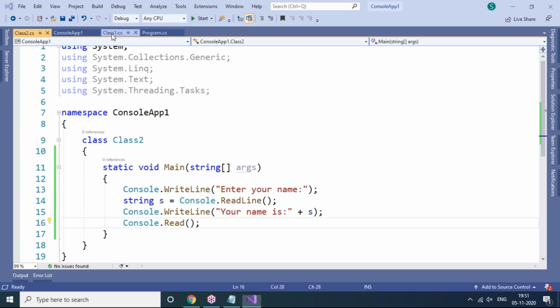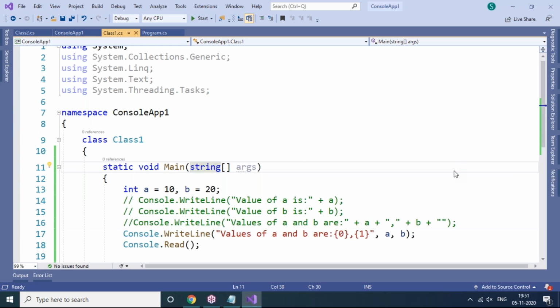Class 1, this is class 1. Hello, tell me. Sir, I'm Vijay. Sir, in the ASP.NET syllabus, Web API is not included? No, we will not cover Web API.